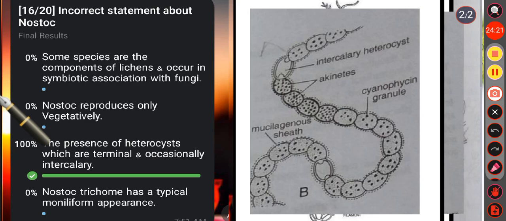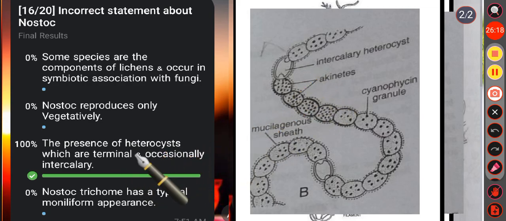Then in option C, the presence of heterocysts which are terminal and occasionally intercalary. No, it is an incorrect statement. Why? Because the presence of heterocyst in Nostoc is generally intercalary and occasionally terminal. Intercalary heterocyst means it is present between the vegetative cells in Nostoc. So option C is the incorrect statement.